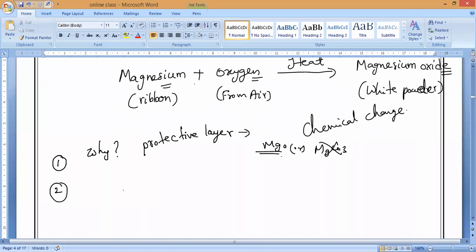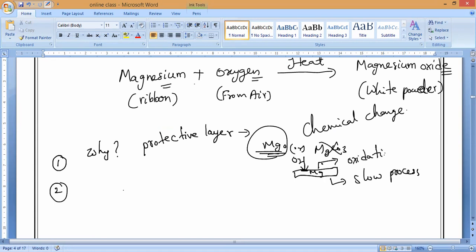We'll consider magnesium oxide mainly. When exposed to the atmosphere, magnesium reacts in a slow process, not a fast one, with the oxygen present in the atmosphere. This leads to an oxidation reaction, which we'll study later, and the formation of magnesium oxide.